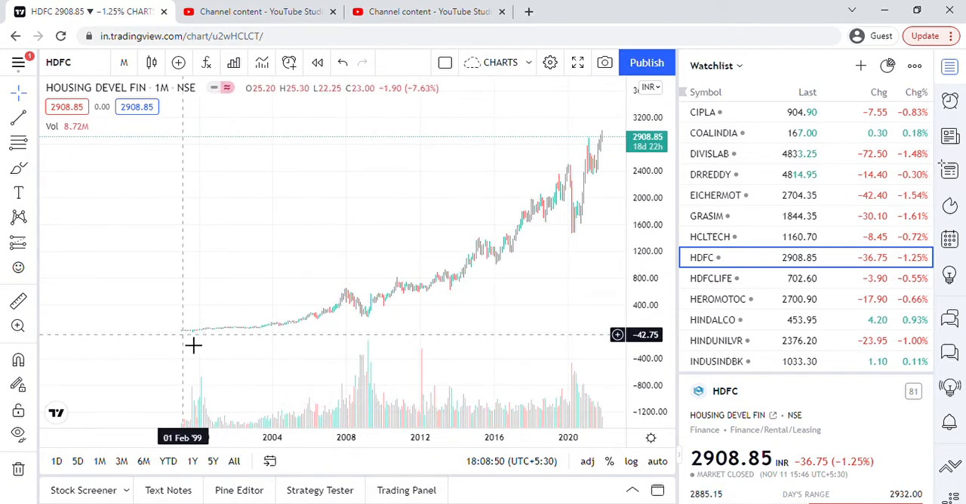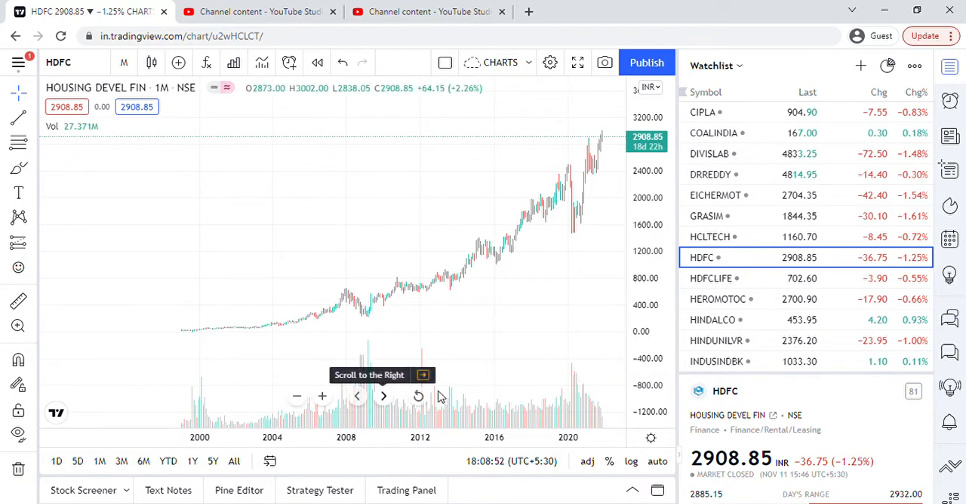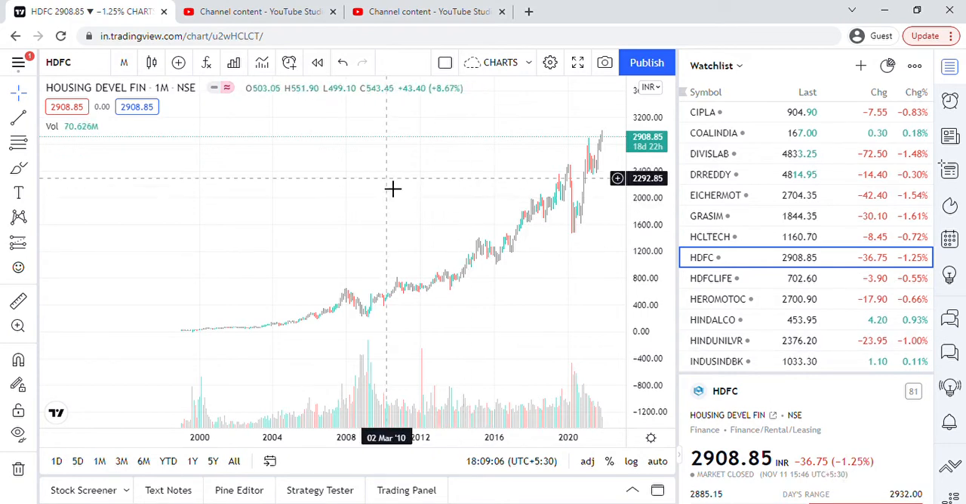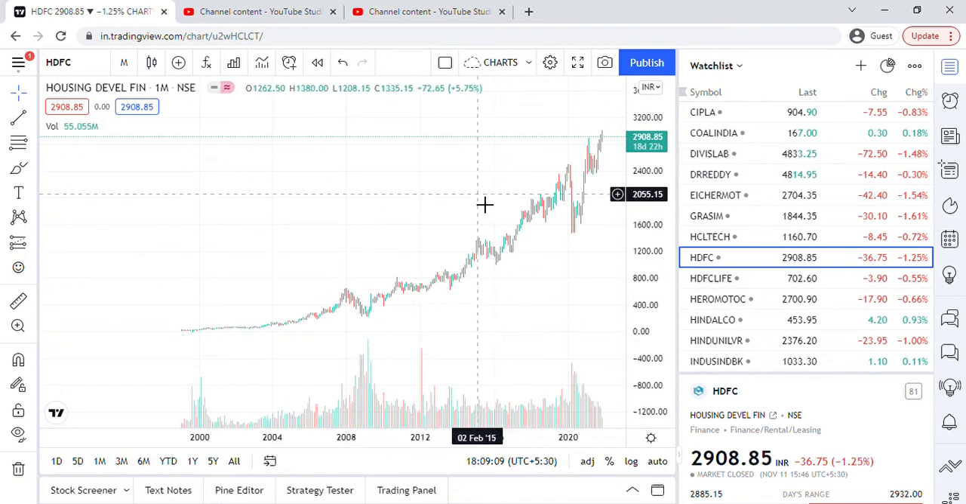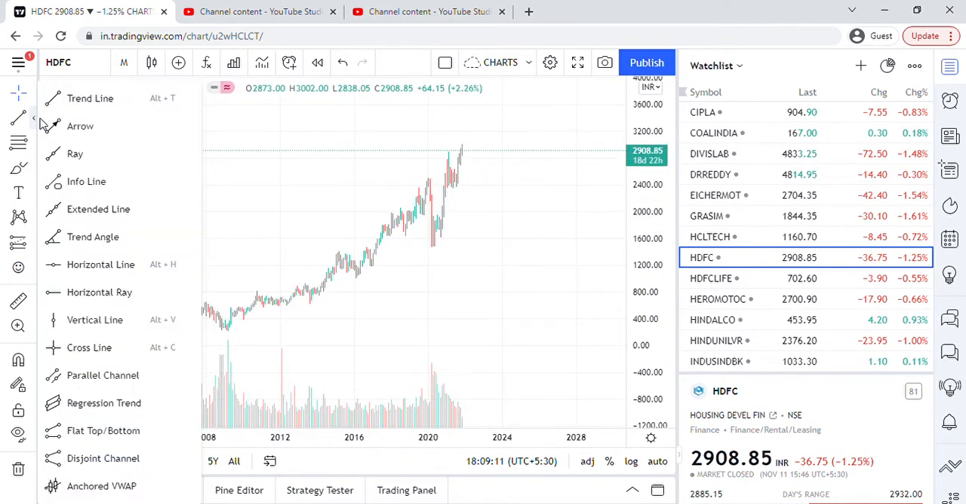Around 1999 it got listed into the stock market. It is related to finance, and its today's price is 2908.85 and having a downward of 36 rupees 75 paisa. So guys, let's find if any major support and resistance is there according to the monthly pattern.